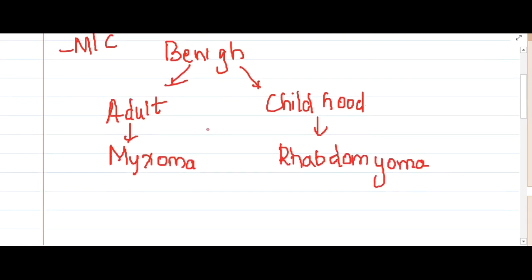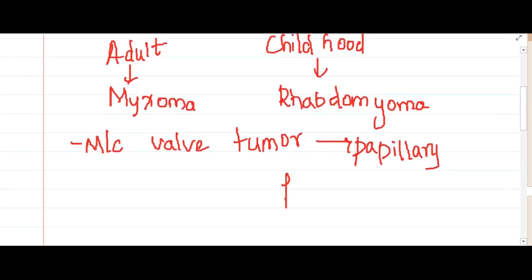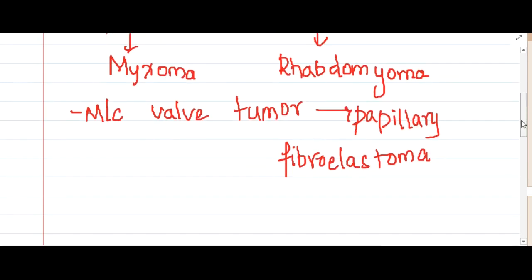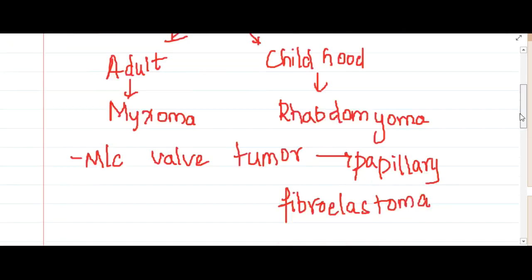Then, if the question was asked what is the most common valve tumor, papillary fibroelastoma is the most common valve tumor. Papillary fibroelastoma is the most common valve tumor. Okay, then the benign tumors and valve tumors were over.